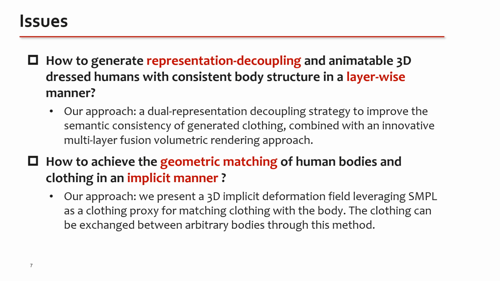So, we propose a dual representation decoupling strategy to improve the semantic consistency of generated clothing, combined with an innovative multi-layer fusion volumetric rendering approach. Second, how to achieve the geometric matching of human bodies and clothing in an implicit manner. Our solution is to present a 3D implicit deformation field, leveraging SMPL as a clothing proxy for matching clothing with the body. The clothing can be exchanged between arbitrary bodies through this method.